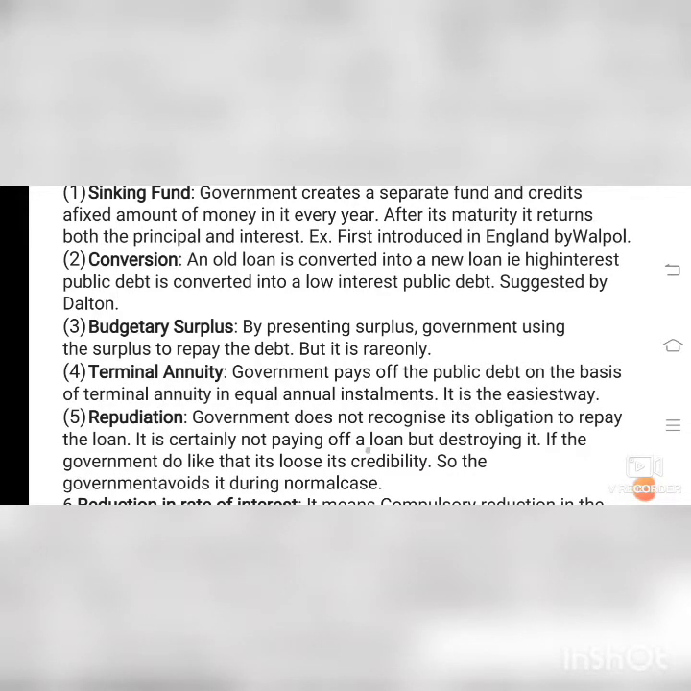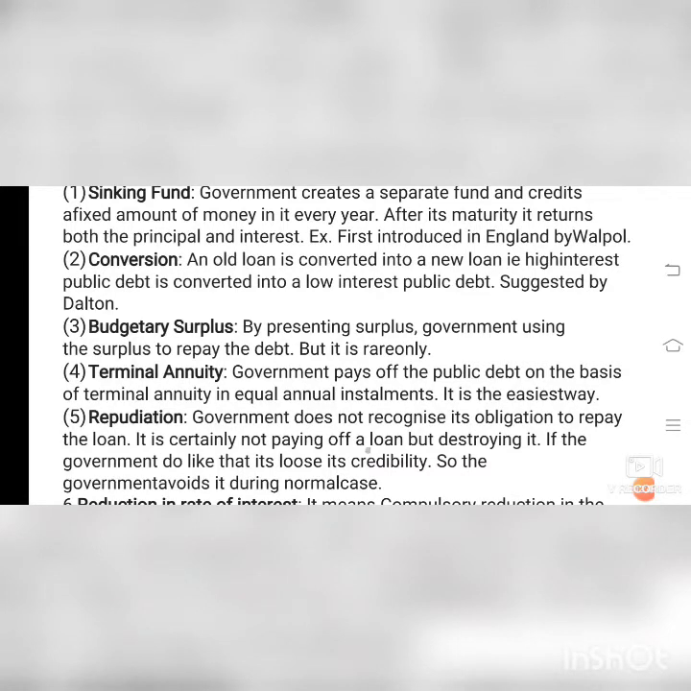Terminal annuity. Government pays off the public debt on the basis of terminal annuity. Annuity means payment in equal annual installments. If they have to pay the public, it is the easiest way to pay. Usually we ourselves also can't pay the full amount, we will pay in installments, isn't it?